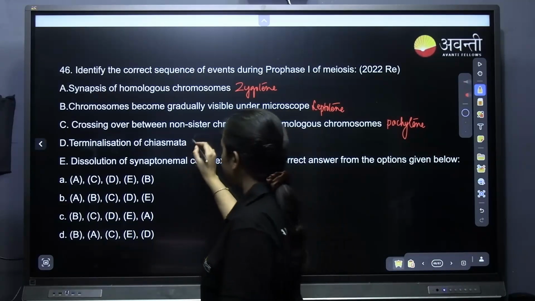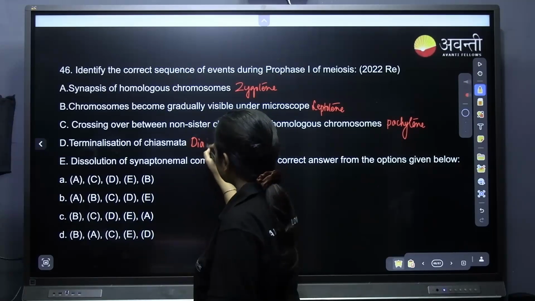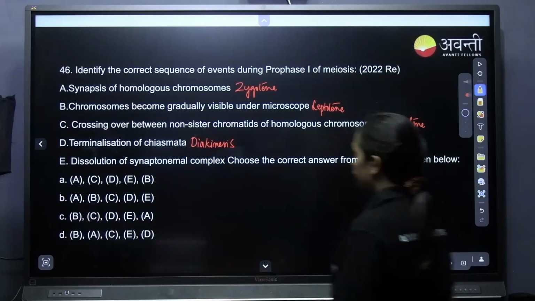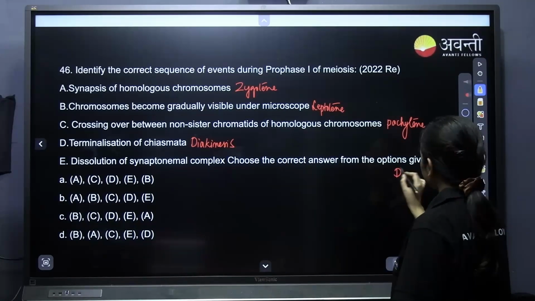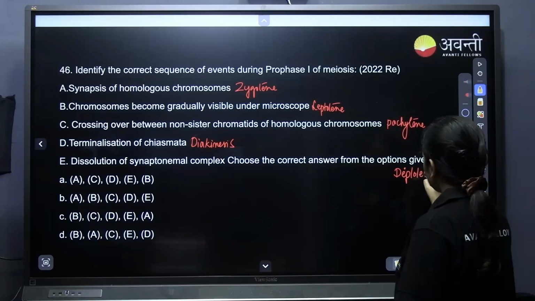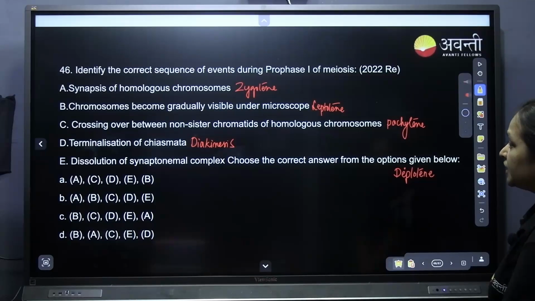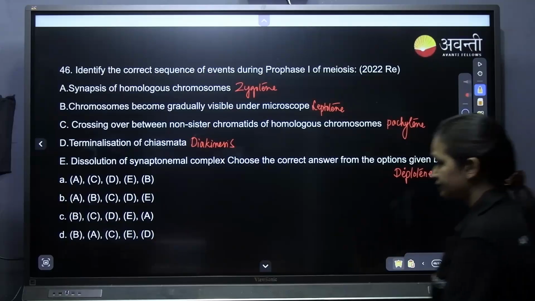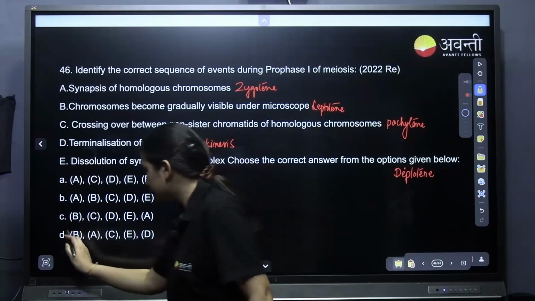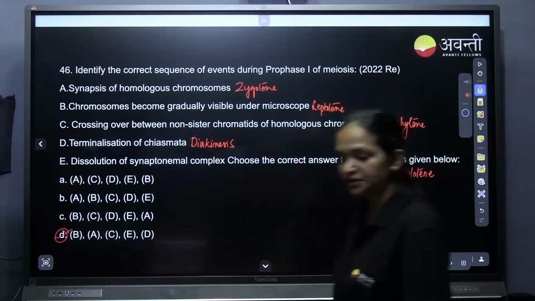Terminalization of chiasmata is diakinesis. Dissolution of the synaptonemal complex is diplotene. So arrange it: B A C E D. That is D for Delhi, the correct answer.